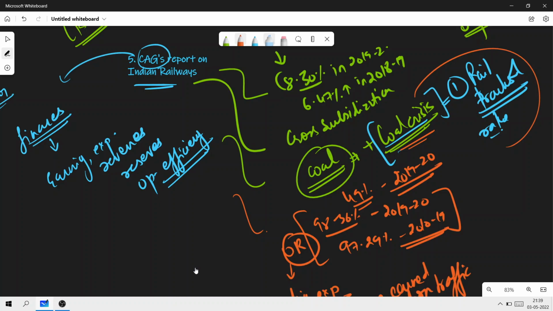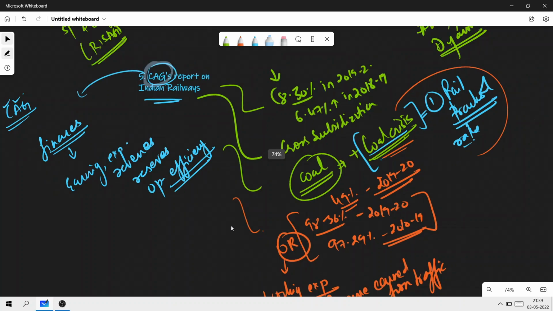These are the important points. But what is imperative is that you understand that this is a report which has been given by the CAG, and this was something which was tabled in the parliament, and it paints a grim picture. I'm saying it again: it paints a grim picture based on the earnings, expenditure, revenue, reserves, and operational efficiency of the Indian railways. So these are the important concepts that we had to discuss today